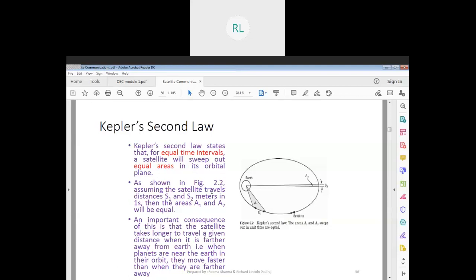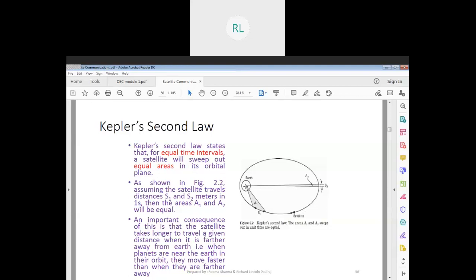Okay, so this is an example of how you can talk about it. Your earth is here, and then you have moved from this point to this point. Then this value here, the s2, and the s1 will be the same. Here it's actually looking less, but if you calculate it, it's going to be the same for the same time given and same speed.